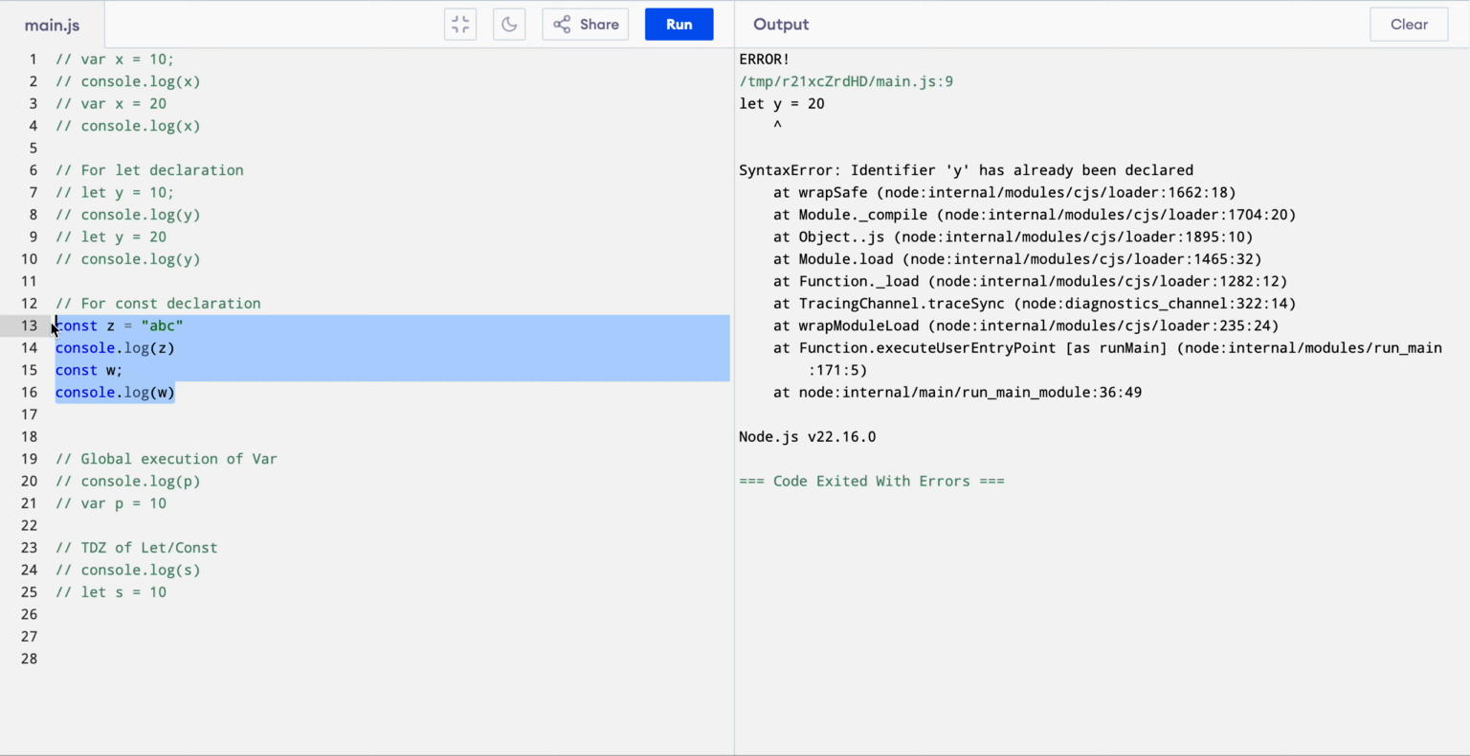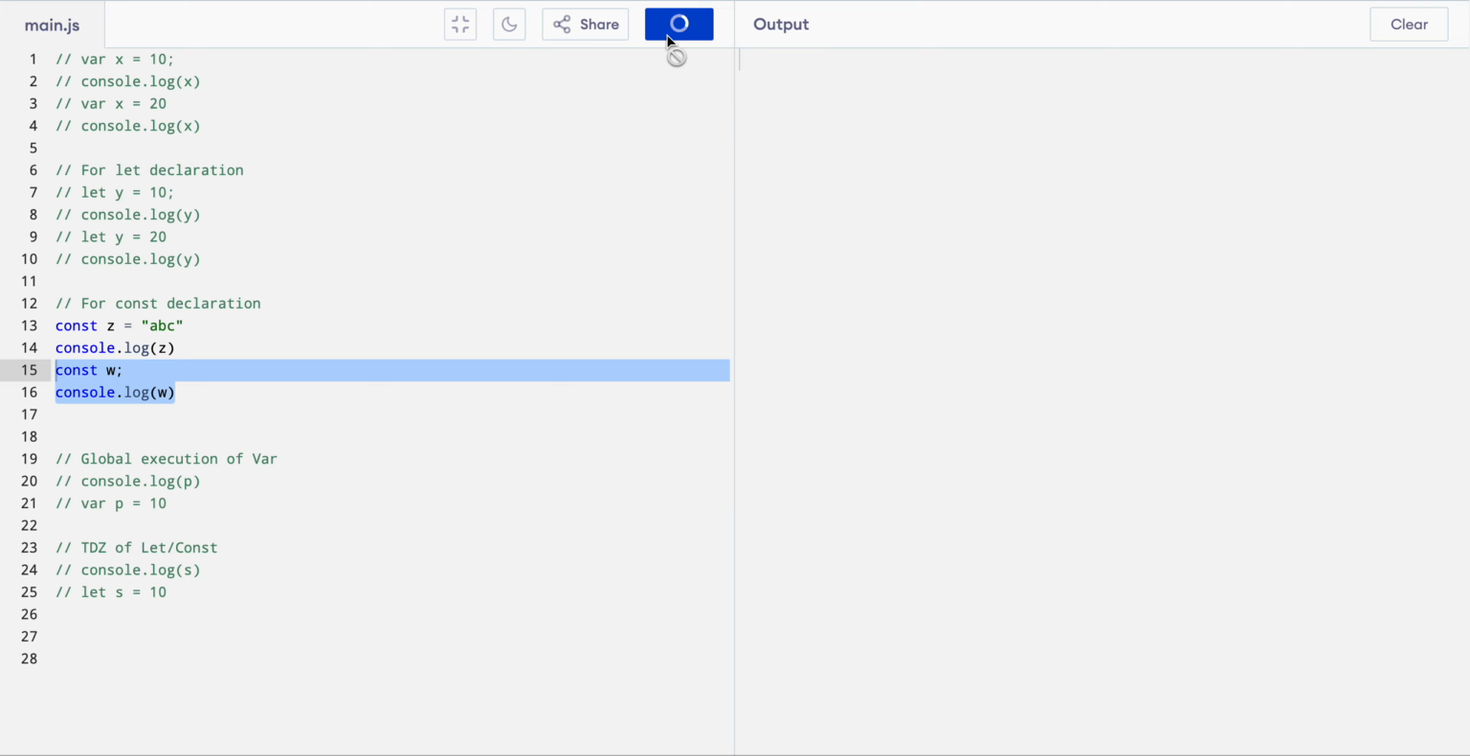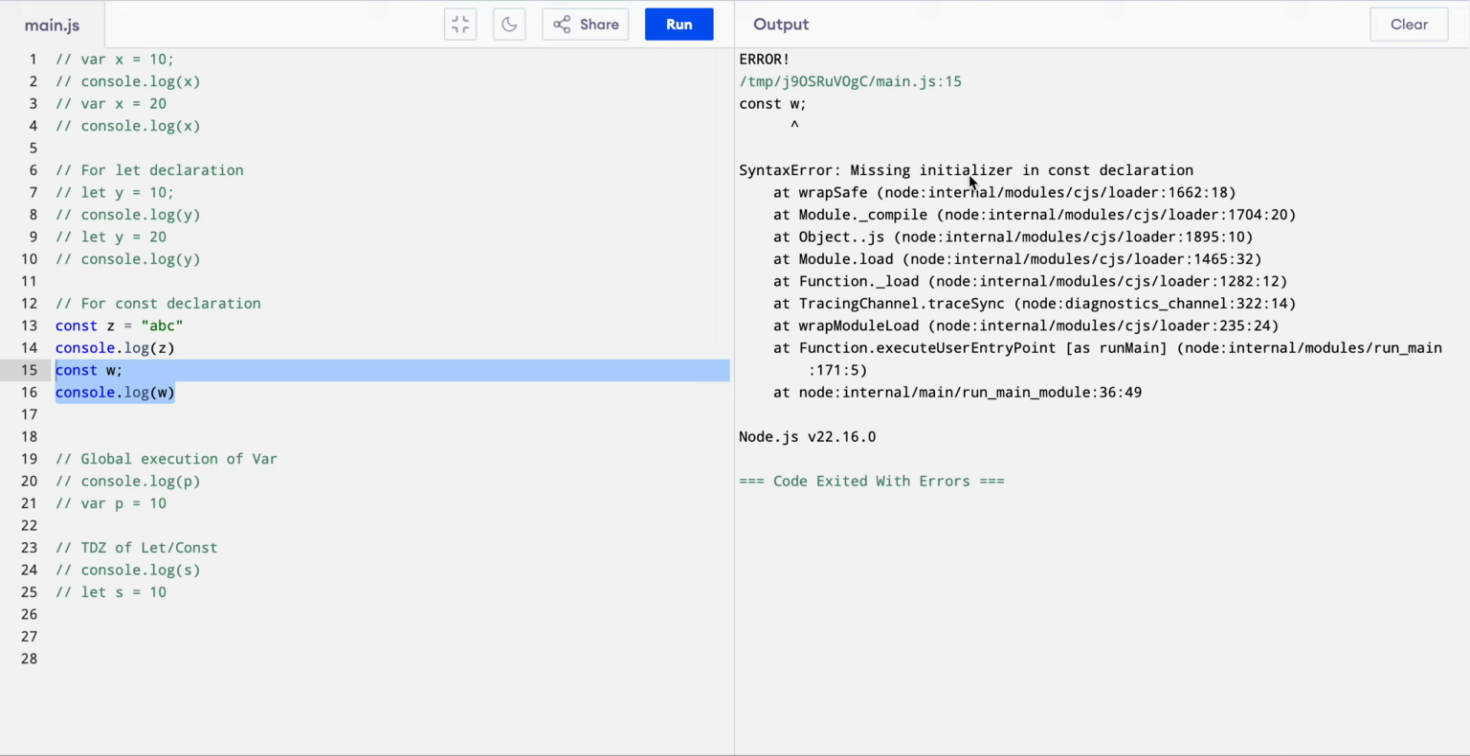For the very first time, the output of z will be abc. But now we are writing w, but we have not initialized it. We just have declared it, which is not allowed in the case of const. So the output for z will give abc, but for the output of w, it will not allow us to give undefined or something else, because it will give an error that w is missing initialization because it has only been declared.